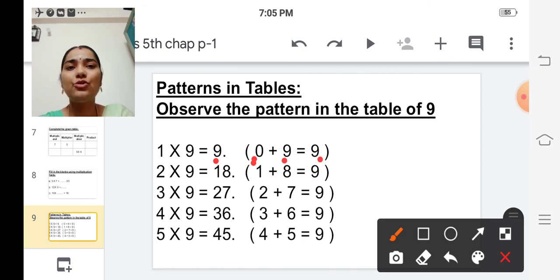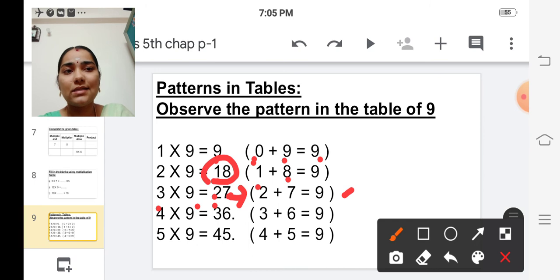The next one is 2 9s are 18. And 18 can be written as 1 plus 8, which is equal to 9. The next one is 3 9s are 27. And 27 can be written as 2 plus 7, which is equal to 9 itself, isn't it? Next one is 4 9s are 36.